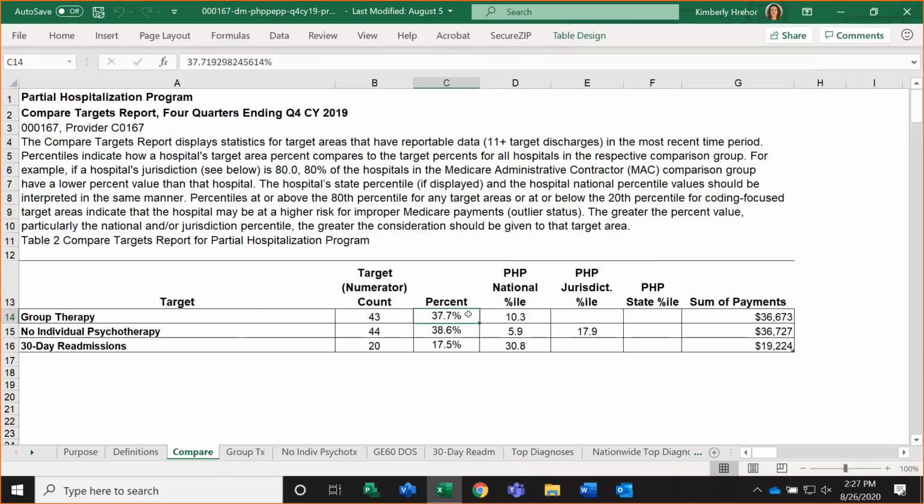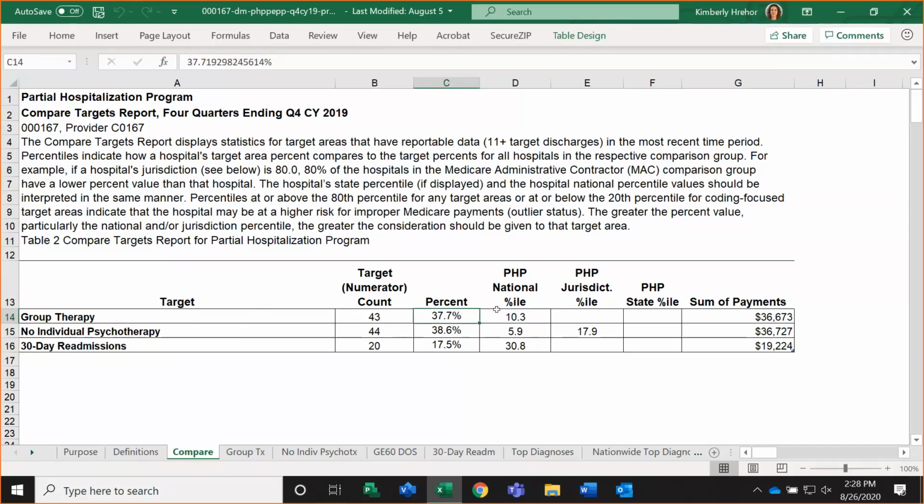So when we look at our target area percent of 37.7, and thinking about that ladder image that Annie just showed us a couple of slides ago, those target area percents for all of the PHPs in the nation are sorted from highest to lowest. Our target area percent of 37.7 is at the national 10.3 percentile. That means that it's pretty far down there towards the bottom end of that ladder. Only 10.3% of all the PHPs in the nation have a lower target area percent than we do.